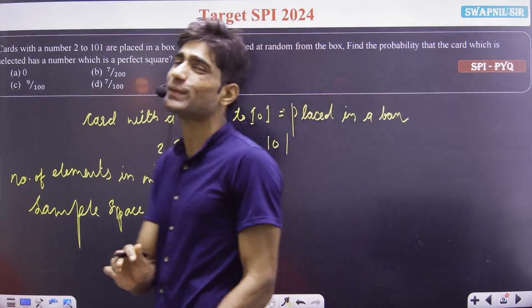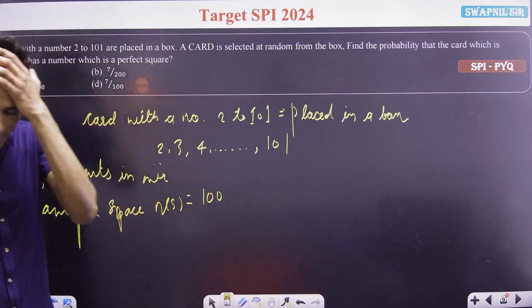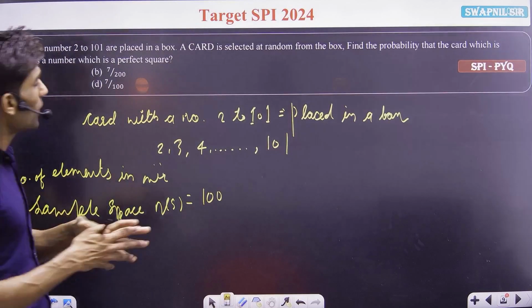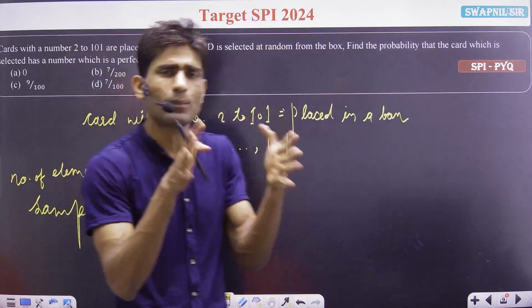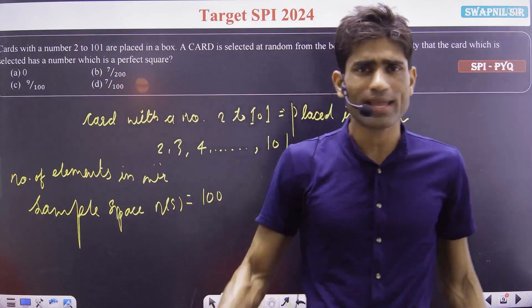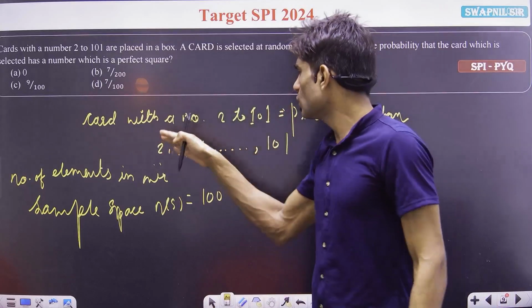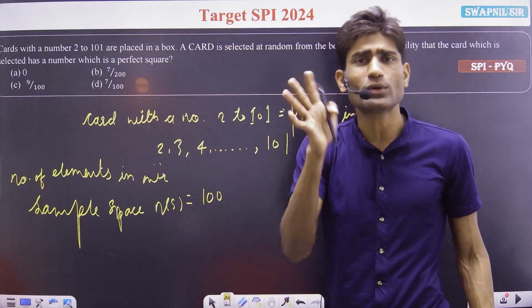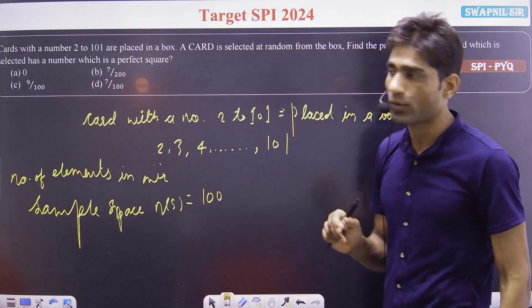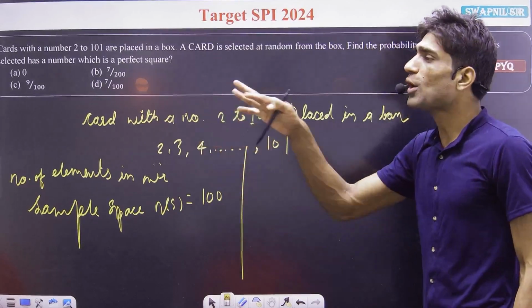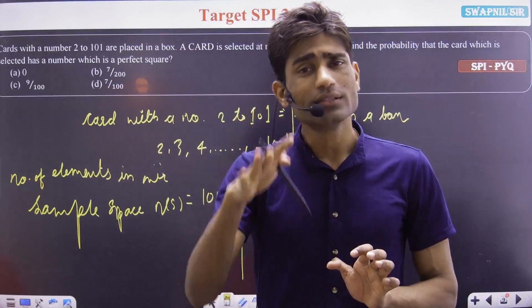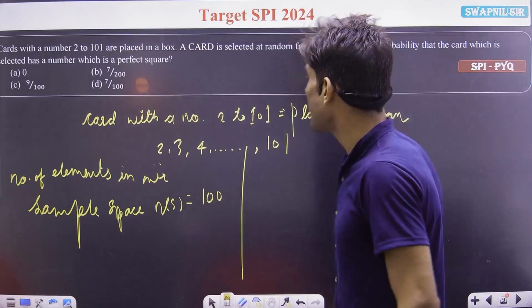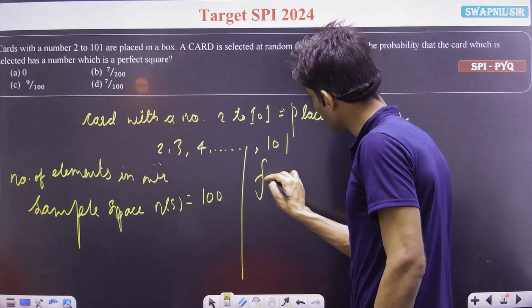You may count the numbers from 2 to 101 and you will get 100, or you may note that 2 to 101 corresponds to 1 to 100. So the total number of elements is 100. So I got the number of elements in our complete sample space. Now I have to find the number of elements in the favorable outcome.